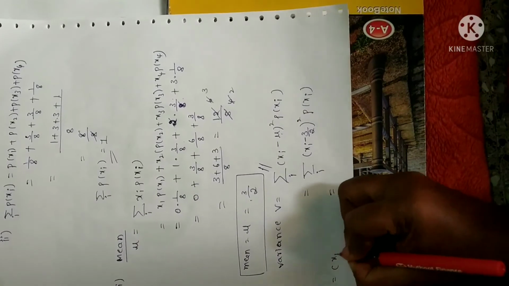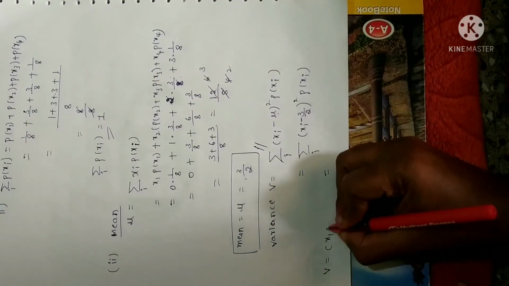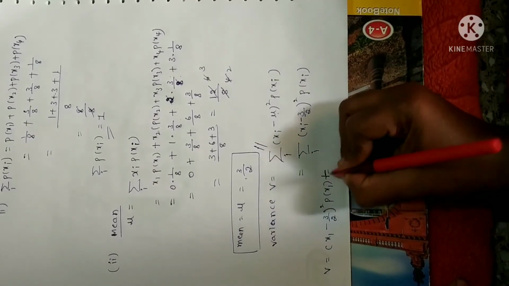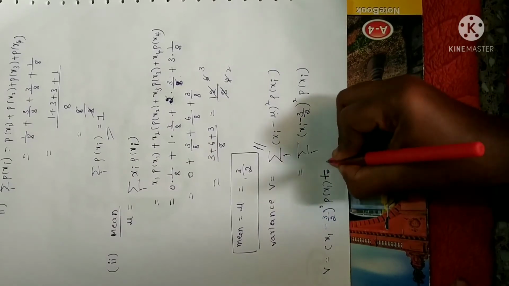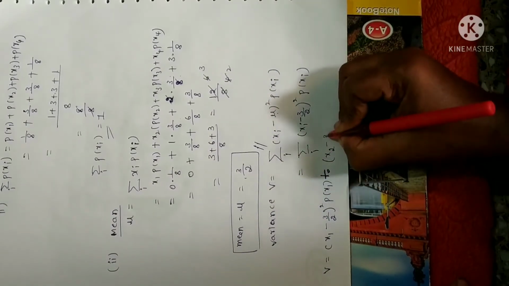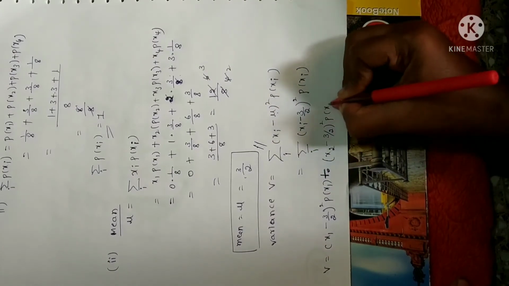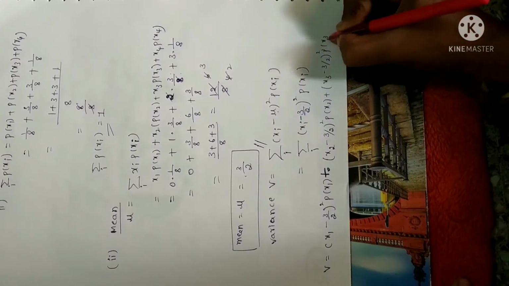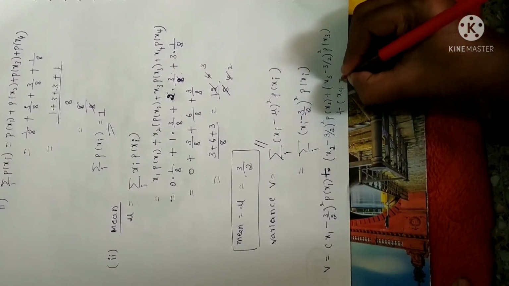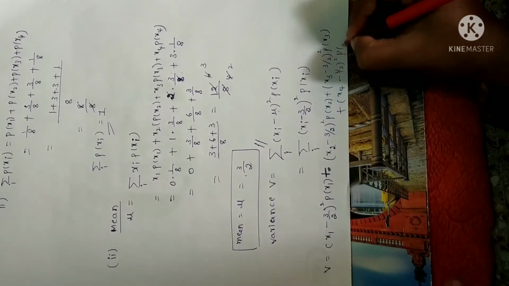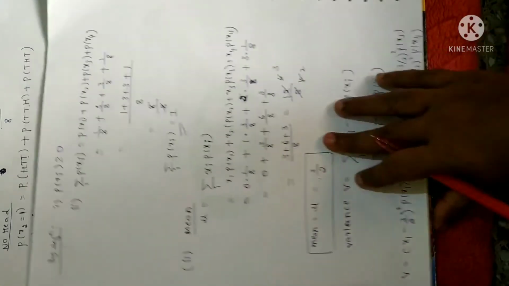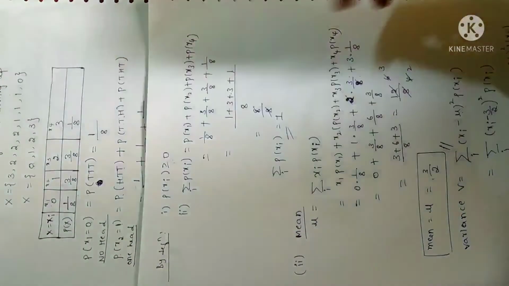variance V is equal to, for the first time you give i as 1, so you will get 1 minus 3 by 2 whole square into p of x1, plus, remember when you have summation, the meaning is sum, so you have to add the values. Next i is equal to 2, x2 minus 3 by 2 whole square into p of x2, plus x3 minus 3 by 2 whole square into p of x3. Next, 4 times, right? So x4 minus 3 by 2 whole square into p of x4. Clear? Hope whatever I have done is clear for you. Why? Because we have 4 random variables in this problem, so you have to take i values from 1 to 4. That is what I have done.